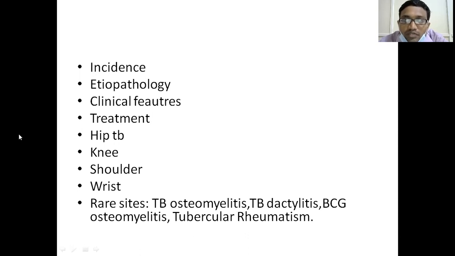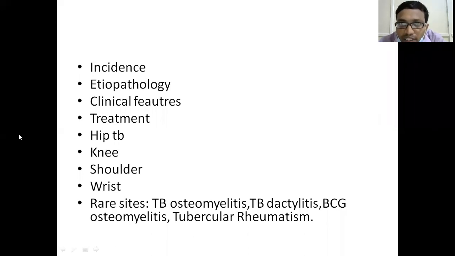Why this? We have to know about that specific infection. Tuberculosis is very common in India, and when you come out of the course, you should be able to diagnose, you should be able to treat, and at least you should be able to identify the disease entity.